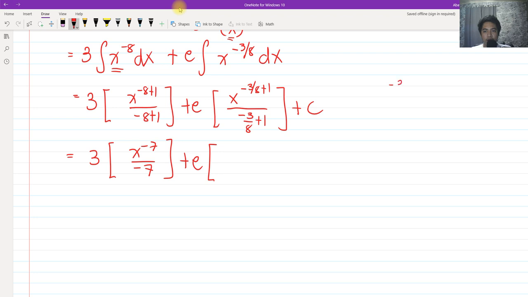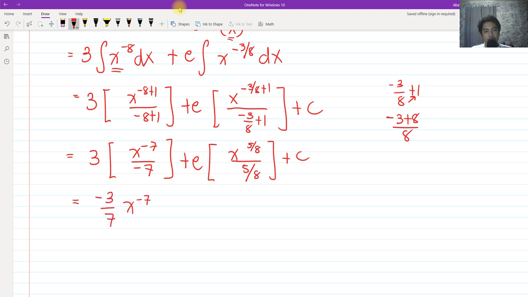So we have to calculate negative 3/8 plus 1. So cross multiply. So we have negative 3 plus 8 all over 8, and that becomes 5 all over 8. So we have x raised to 5 all over 8 all over 5 all over 8, and then plus c. And upon simplification, we have negative 3 all over 7 x raised to negative 7.